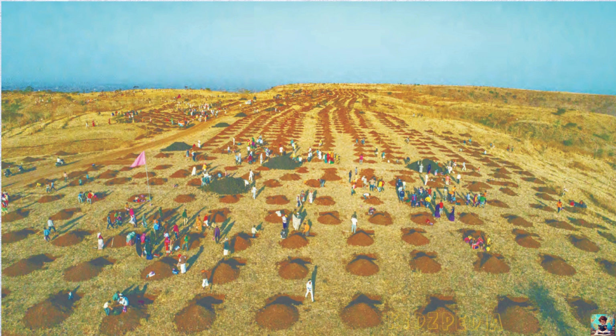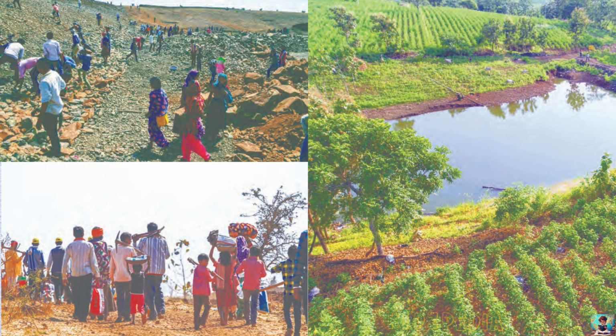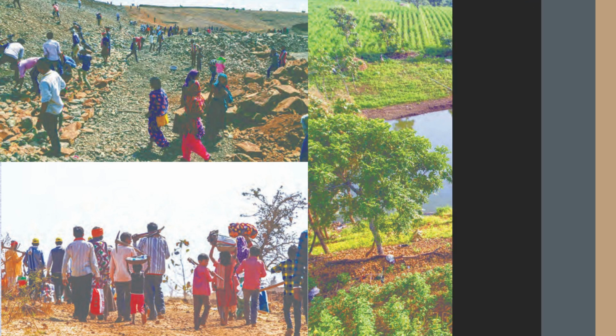Here, you can see some pictures of the Halma tradition. In the first picture, people from the Bhil community are digging trenches to collect rainwater and to plant trees. In another picture, people are celebrating together before starting the work maybe. You can also see families bringing their own tools to dig holes in the ground. The last picture shows how the dry land became green after the rains. The rainwater is stored in a pond.